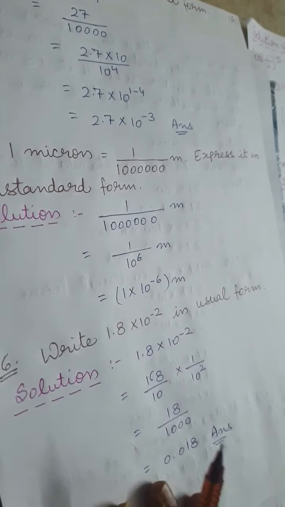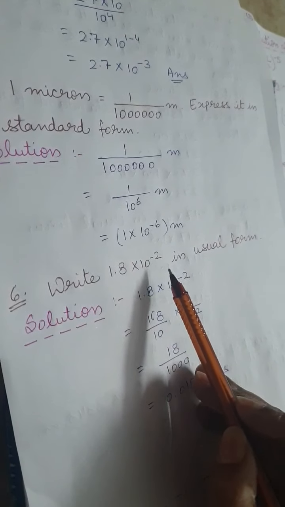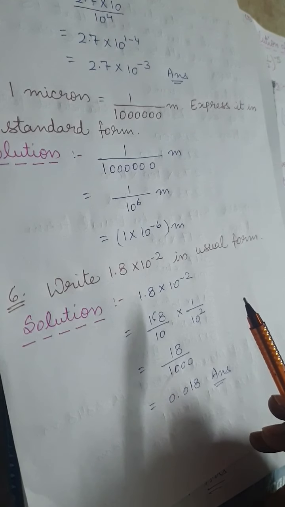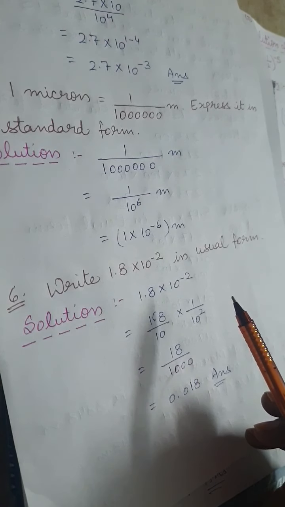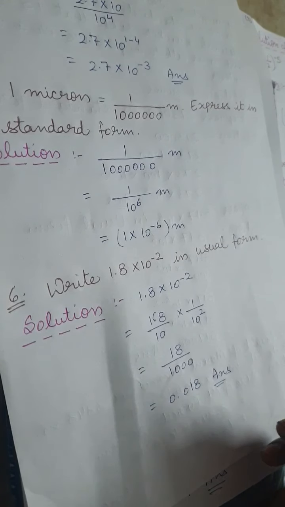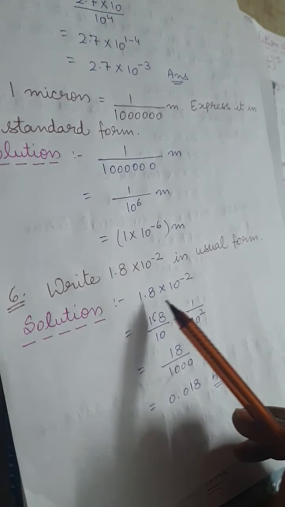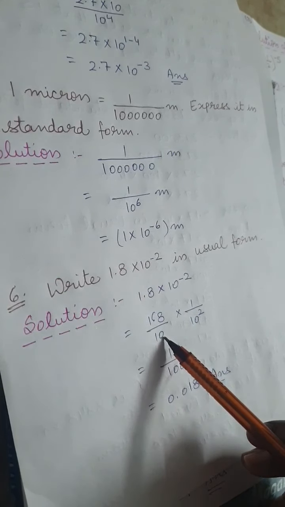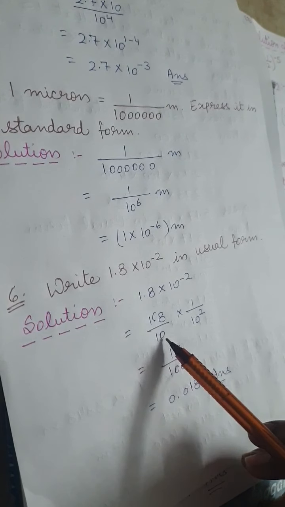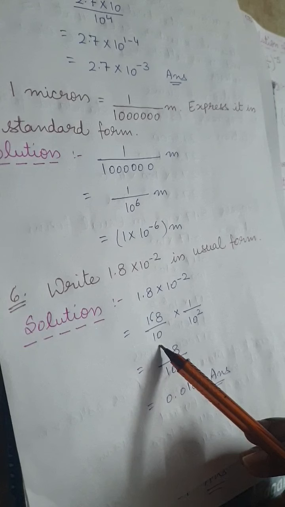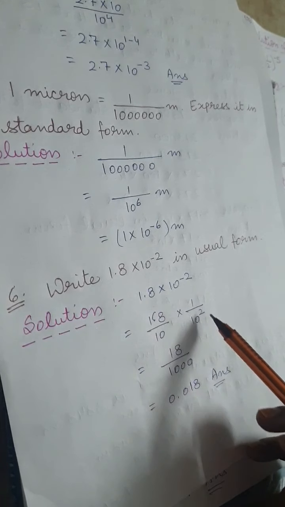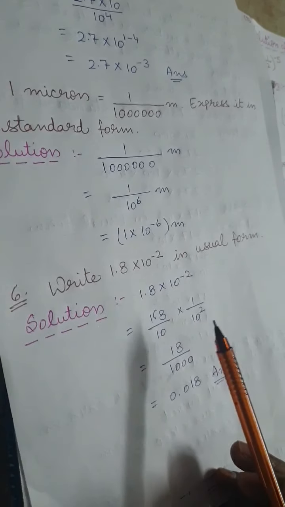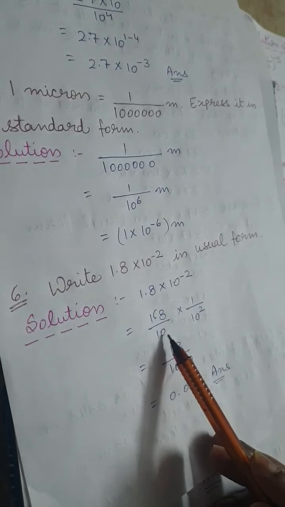Clear? Now write 1.8 multiplied by 10 to the power -2 in usual form. In usual form, or you can say in general form. ठीक है, जैसा हम normally लिखते हैं. So what we are going to do first? First we are removing the decimal point. सबसे पहले हम क्या remove कर रहे हैं? Decimal point. So 1.8 can be written as 18 upon 10 multiplied by, we are making the power positive, so 10 to the power -2 becomes 1 upon 10 square. How many zeros are there? 2. 2 plus 1, 3.